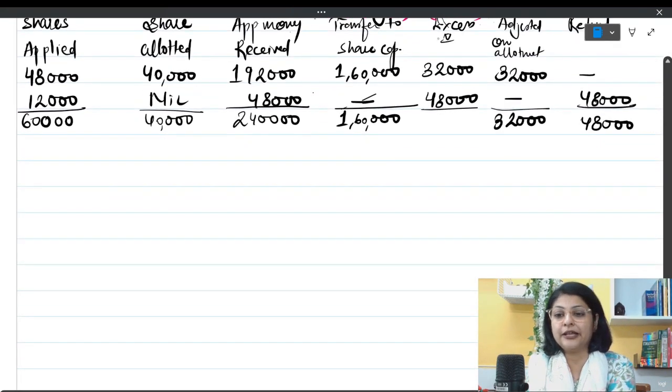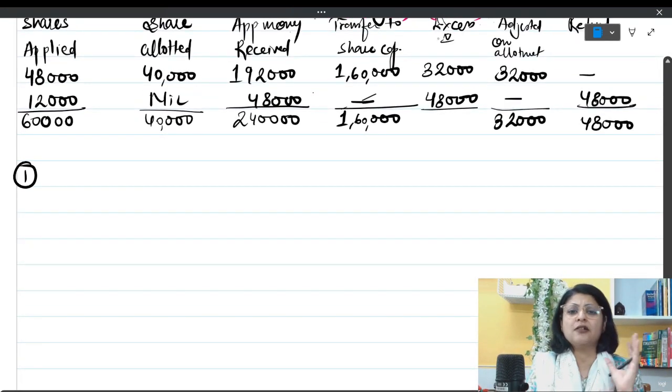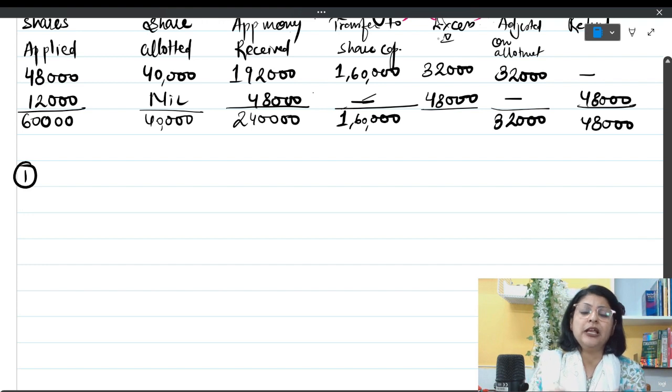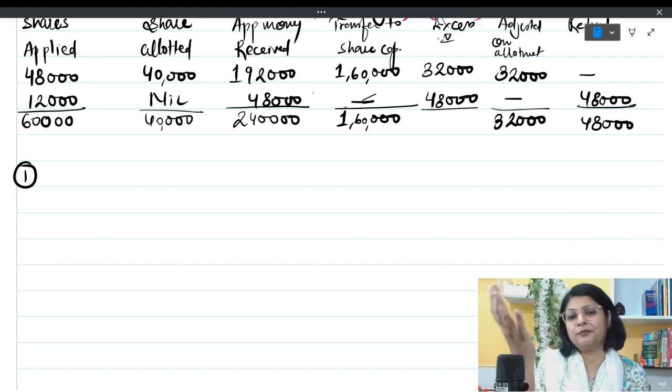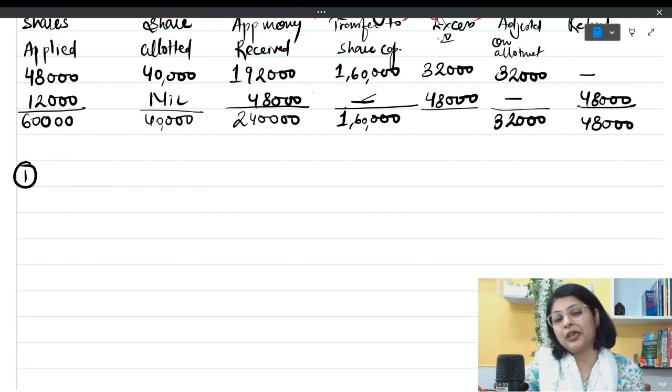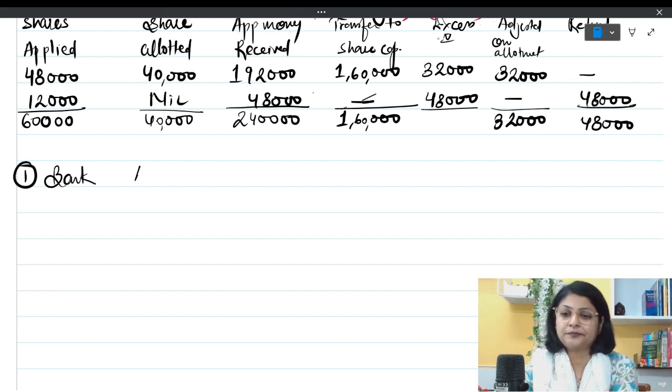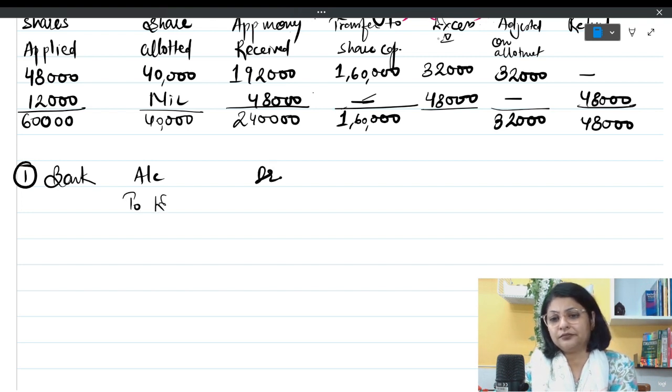Now you will see how simple it becomes when you do it with the help of the table. You just have to pick up the figures from the table and write them down. I'm skipping the format of the journal, assuming that you all know it. My first entry is going to be bank account debit to equity share application.